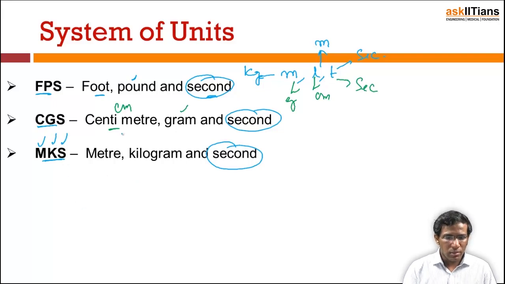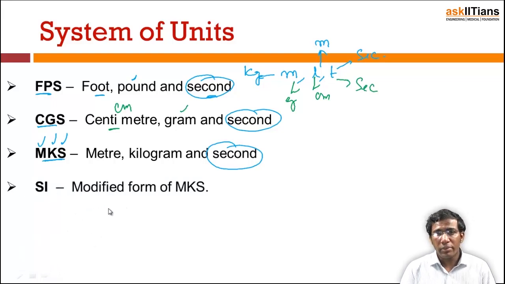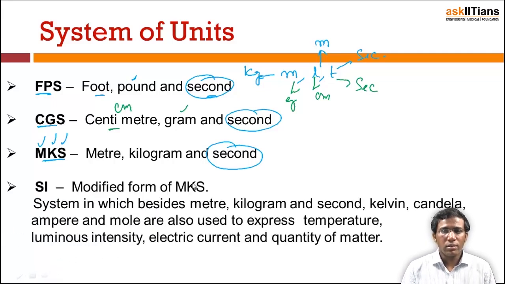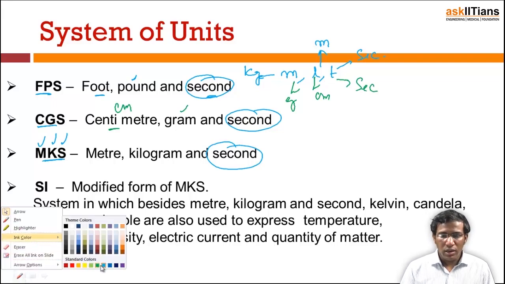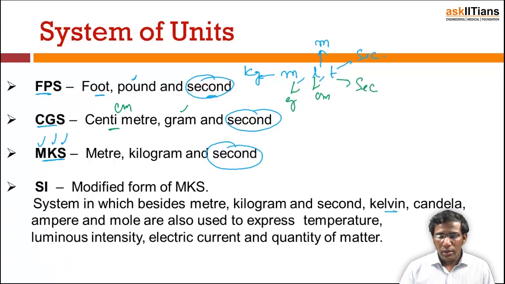So, these are the three systems of units, and we have one more system, that is a modified version of the MKS system. It is a modified form of the MKS system, known as the SI system. So, in the MKS system, we have only three fundamental quantities: mass, length and time. But in the SI system, we have four more fundamental units, and those are Kelvin, candela, ampere and mole.